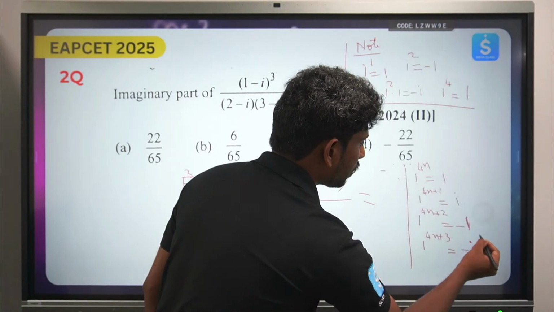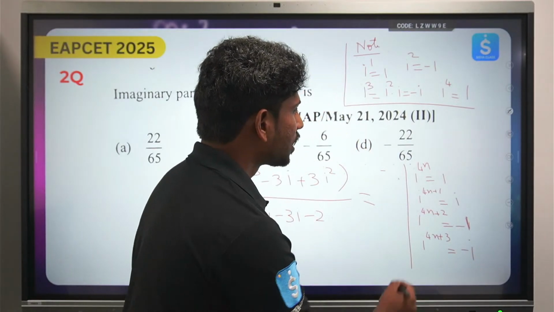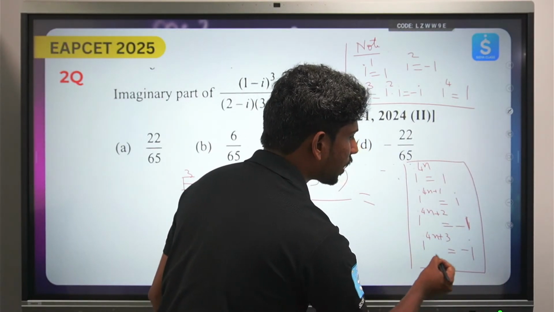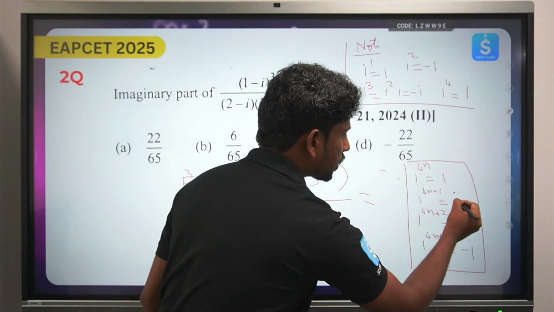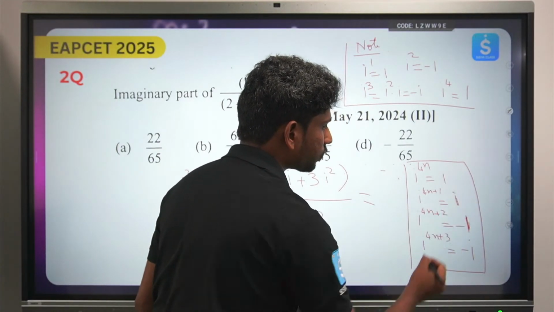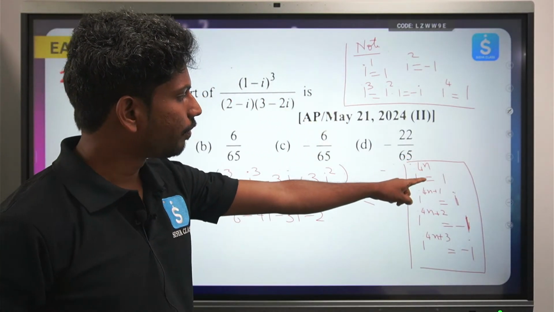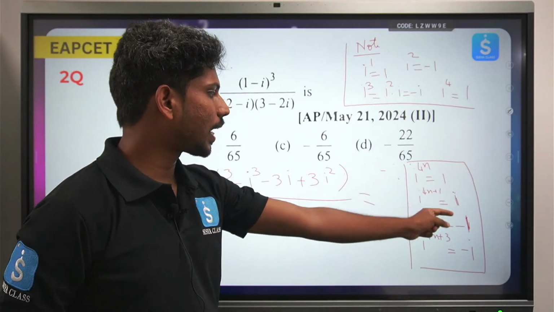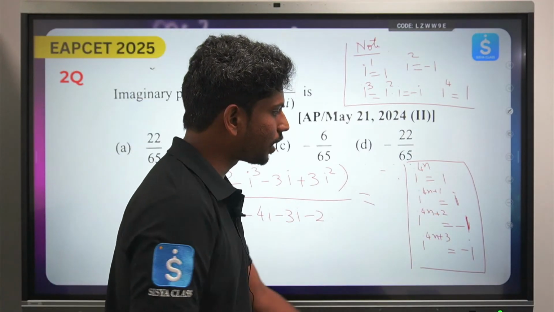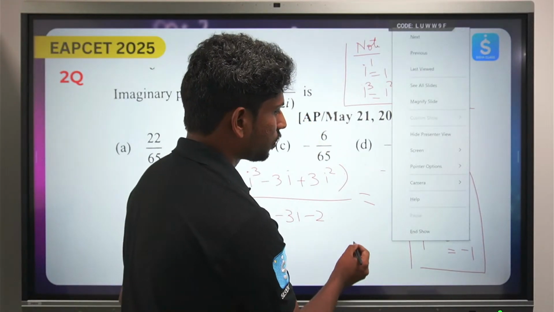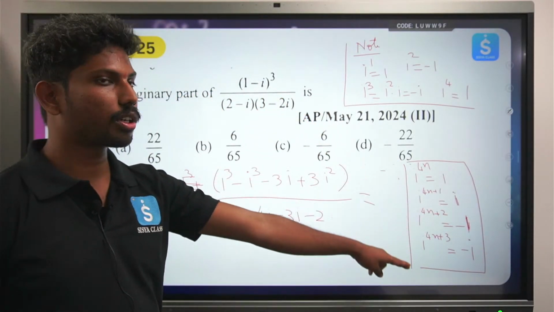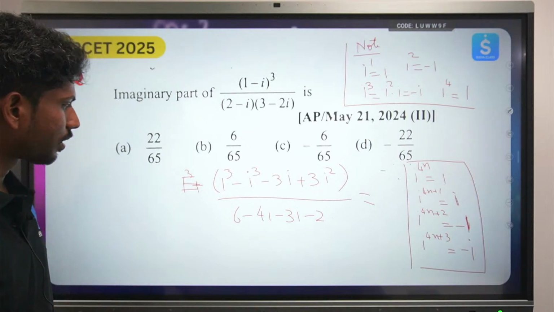Okay, so I hope it's clear. Note this point down clearly. Okay, so here comes the thing. Note this down, we'll be using this property constantly.